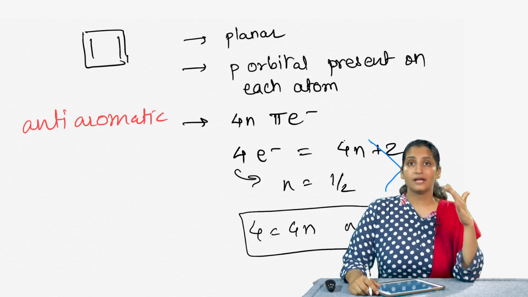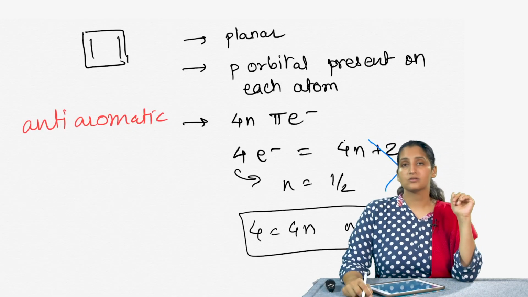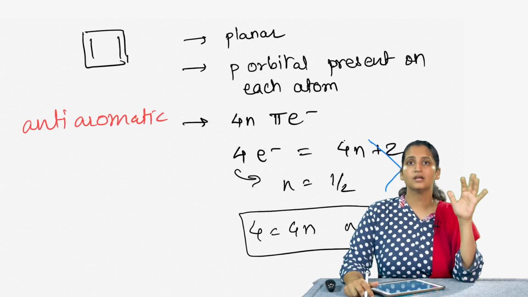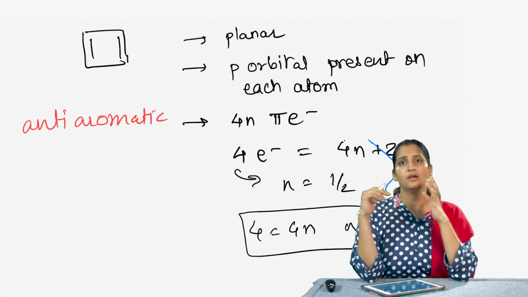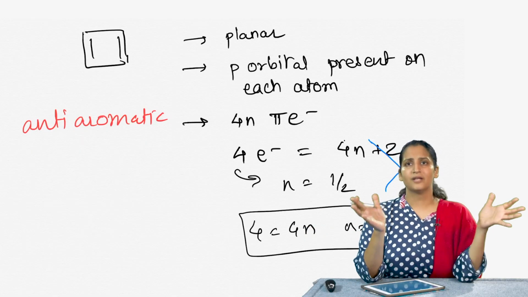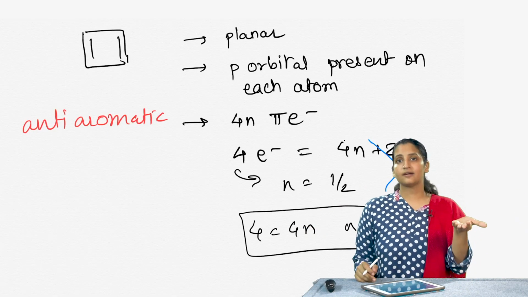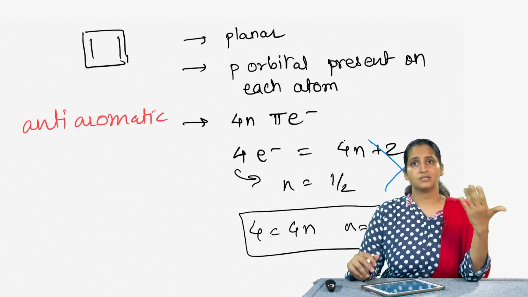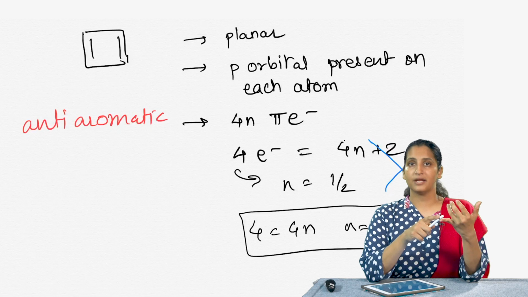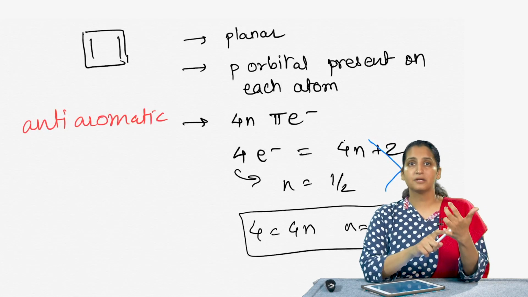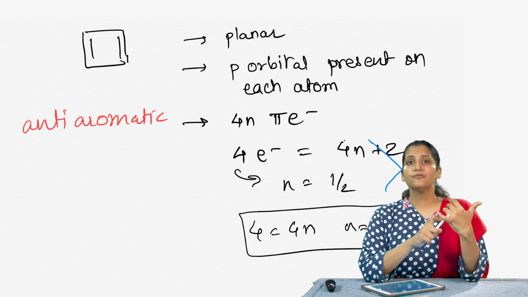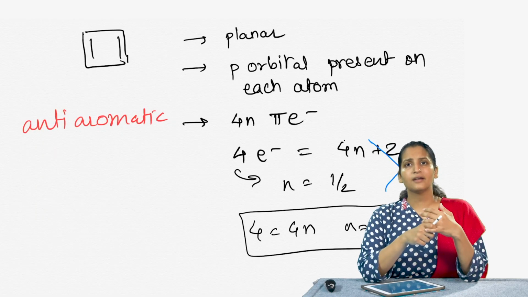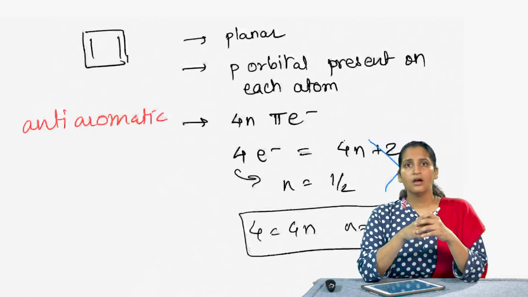Now, let us look at cyclooctatetraene as one of the molecules. In the case of cyclooctatetraene, we have seen that it reacts like just any other alkene. So, it is not really unstable, it is not extremely stable, it is somewhere in between, right. So, it should fit all the characteristics of a non-aromatic molecule. Turns out that cyclooctatetraene, if we imagine it to be planar, if we imagine that there is a p orbital present on all carbons, and if we see that it has 4n pi electrons because it has 8 electrons, should really fit the anti-aromatic character, right.